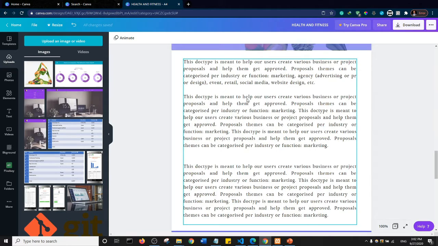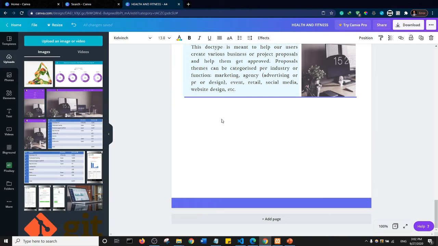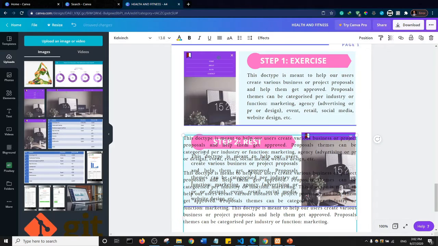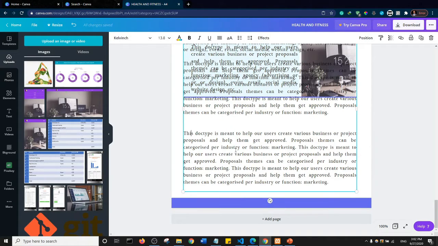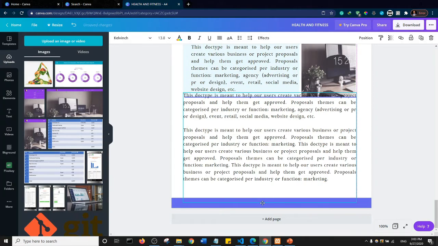For example, I can click on this and copy this text, and I come here and I paste it. Okay, that's quite a lot. I don't actually need all of this text, so I'll just delete what I don't need, and maybe I'll move it downwards first.